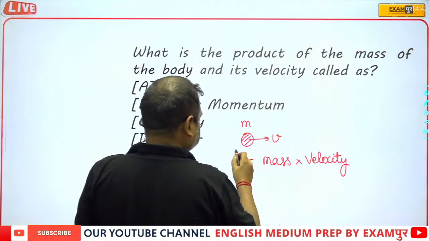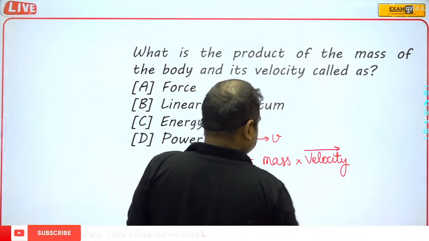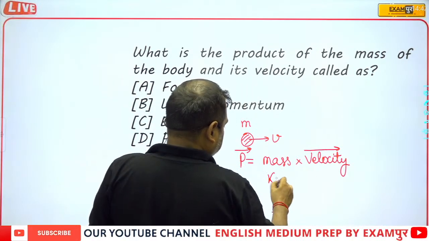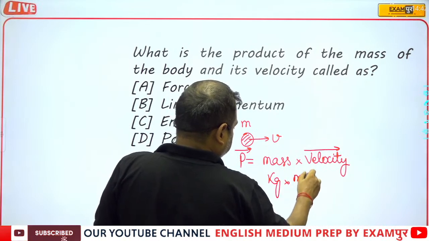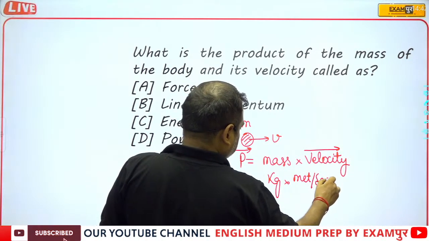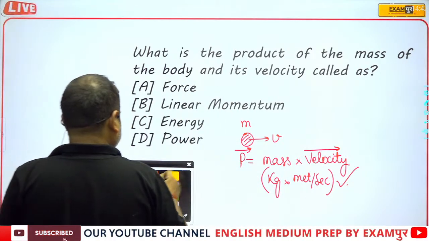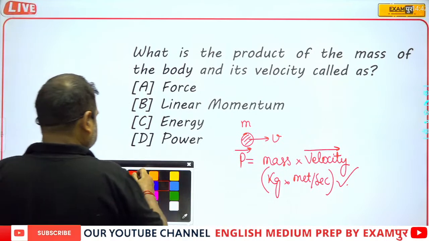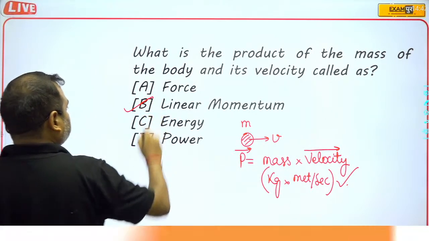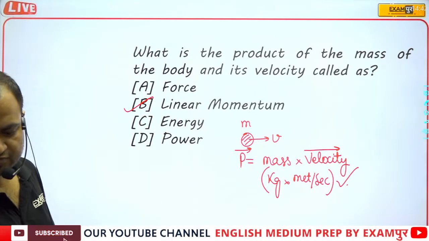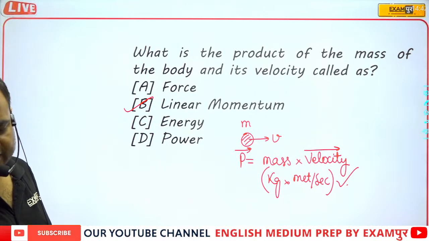This is mass into velocity, p, and its unit is kilogram meter per second. So here linear momentum, B, is the correct answer.